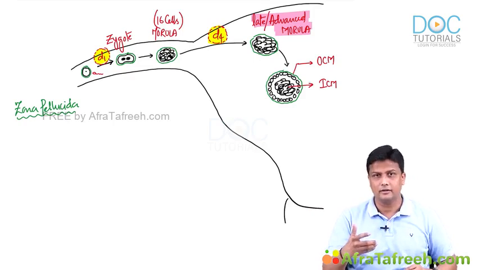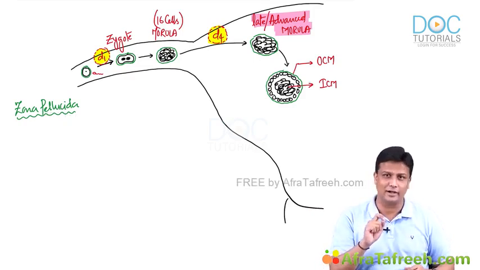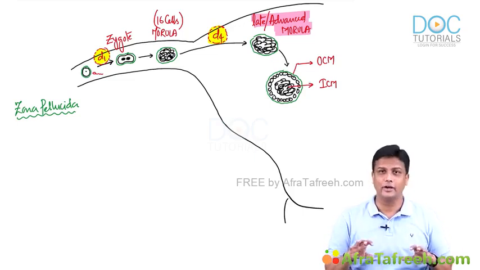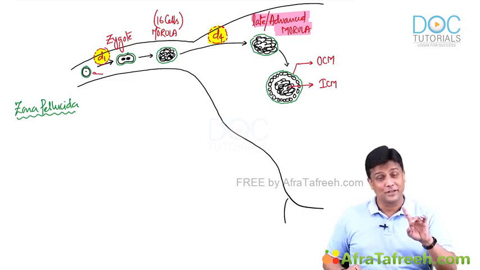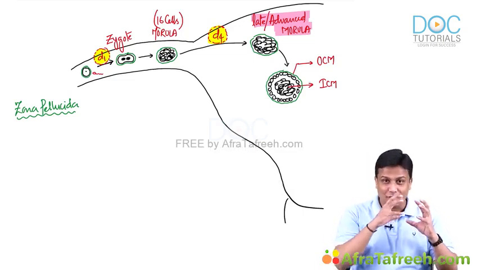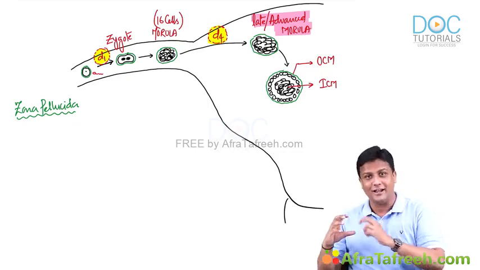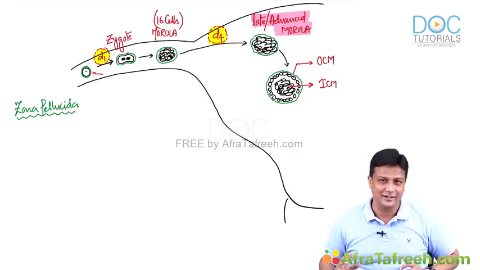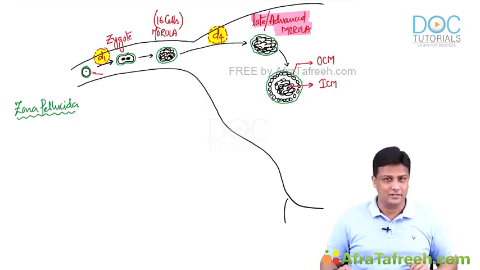Implantation will occur there. Is it normal? No. It is actually an ectopic pregnancy, and that has to be avoided. That responsibility is taken care of by zona pellucida. Zona pellucida has the responsibility of taking that embryo safely into the uterus and then getting it implanted over there. So we can say it is the one which prevents ectopic pregnancy. Number one function.